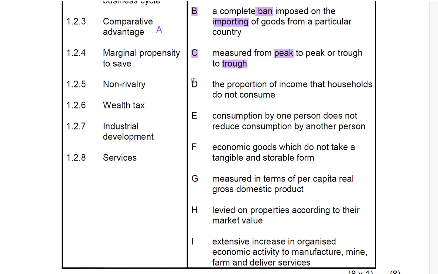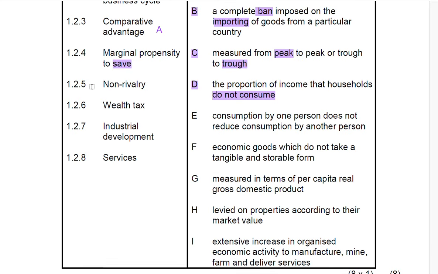Now we're going to start from D, and the reason we're starting from D is because we have already selected A, B, and C. Now our main focus starts from D. If you look at D, the proportion of income that households do not consume. That is the correct answer, candidate. So for 1.2.4, the correct answer is D, which is marginal propensity to save.